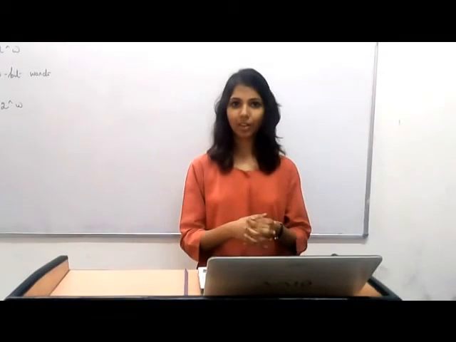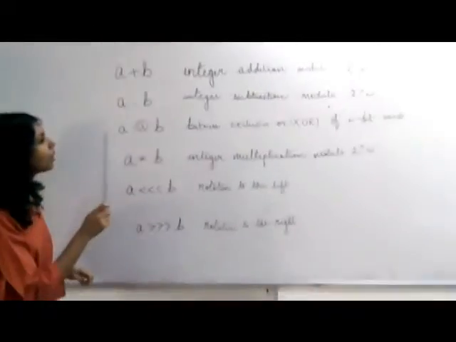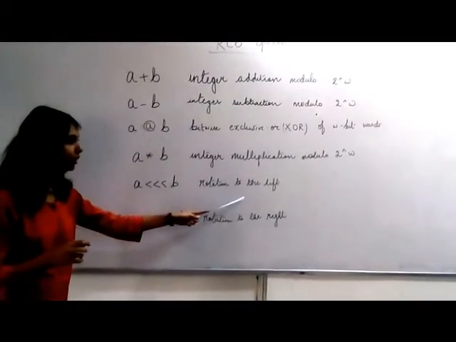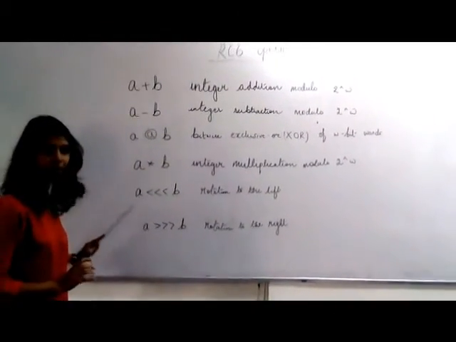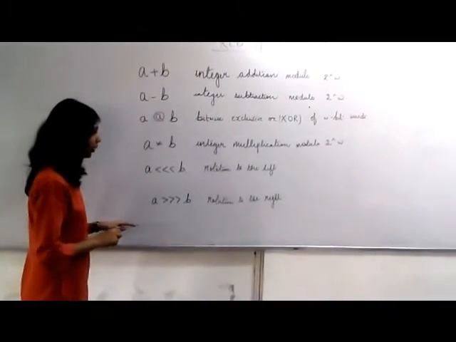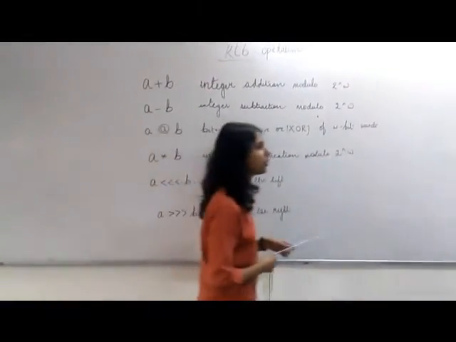The other portion was the RC6 algorithm. The RC6 algorithm was developed by Ronald Rivest, and it is based on 6 operations. The 6 operations are integer addition, integer subtraction, bitwise exclusive OR of W-bit words, integer multiplication, rotation to the left by using the least significant bits of both A and B, which we write as LGW, and likewise rotation to the right by again using LGW, but in this case we use the most significant bits. This was the basic portion of our research, based on RC6, and that gave us the new idea to develop RC7.